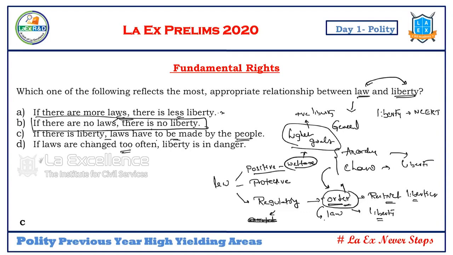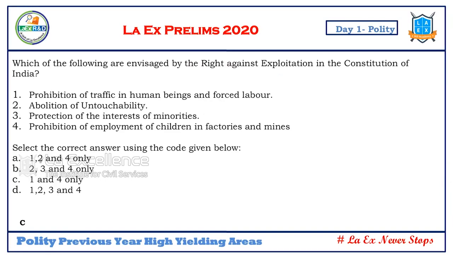So, laws are supposed to be changed according to changing circumstances. So, this is a vague statement when he talks about too often. What is meant by too often is the question. That's why the option which fits into my set of things is B. So these kinds of higher conceptual questions are what you have to focus upon.